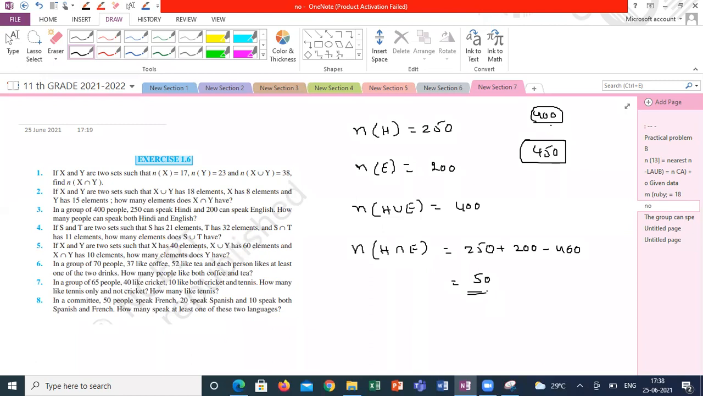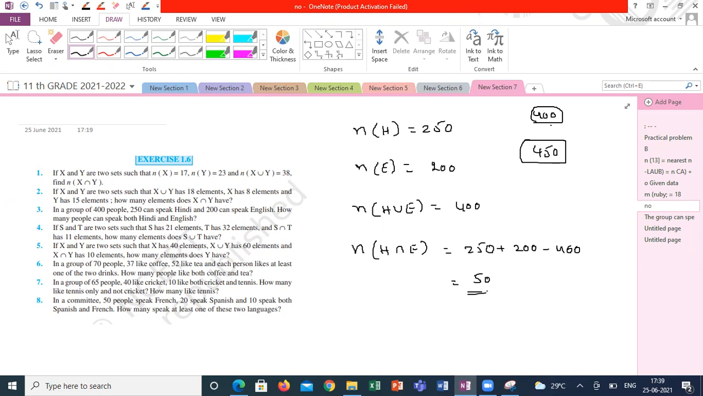Sir, but what I wanted to ask was there can also be people who don't speak either of the languages, right? No, in this case, how can you calculate? You need some other data, no? Yes, sir. So they haven't mentioned that all the 400 people speak either Hindi or English. No, we have to assume in this question. Compulsory. Okay, sir. 400 people can speak either Hindi or English. That is the group here.